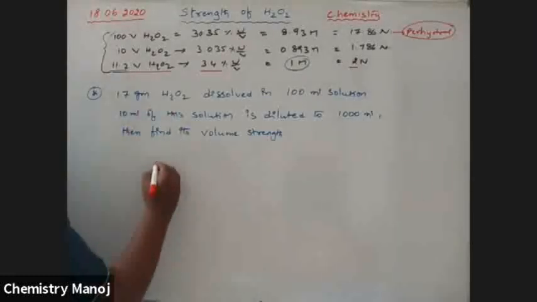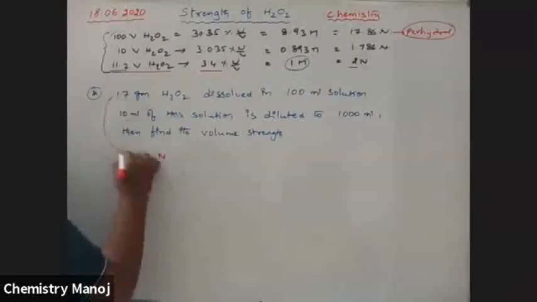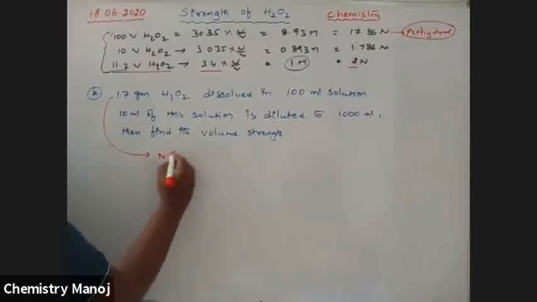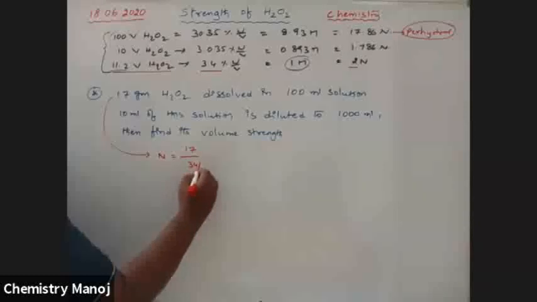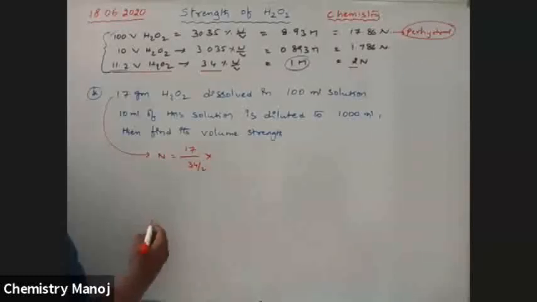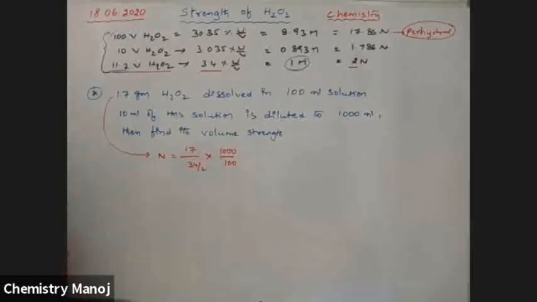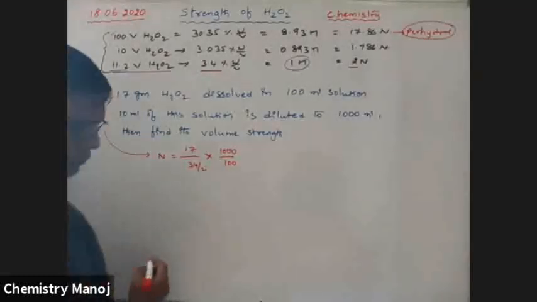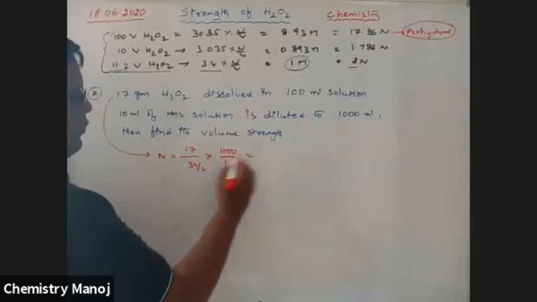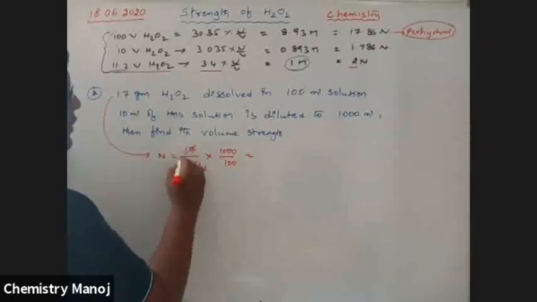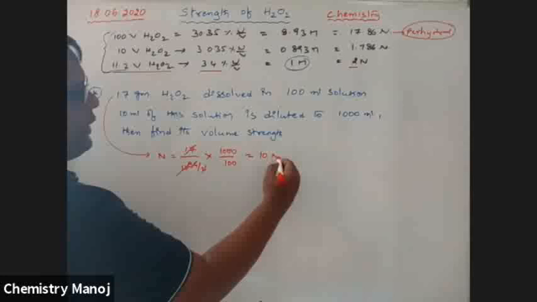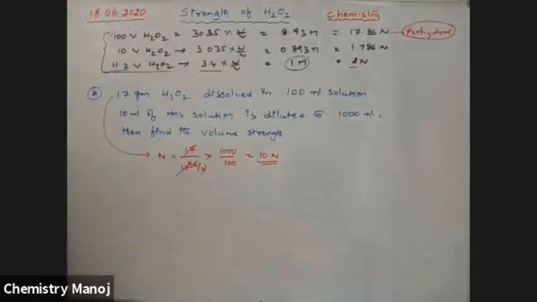Normality N is equal to weight by equivalent weight of H2O2, that is 34 by 2, into 1000 by 100 into volume. That is equal to 17 times, 17 cancels. It is 10 N. That is a 10 N solution.